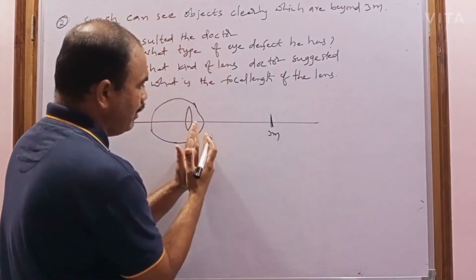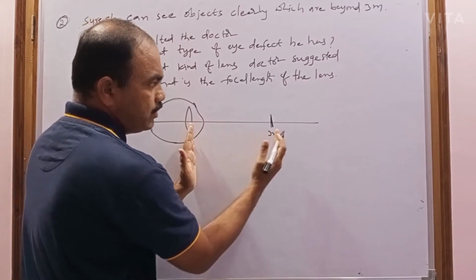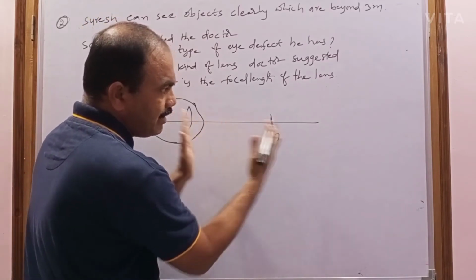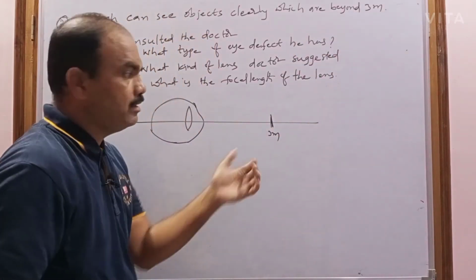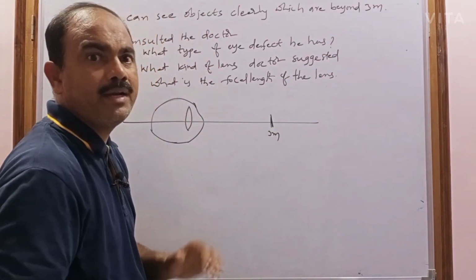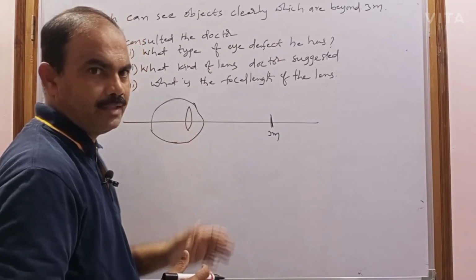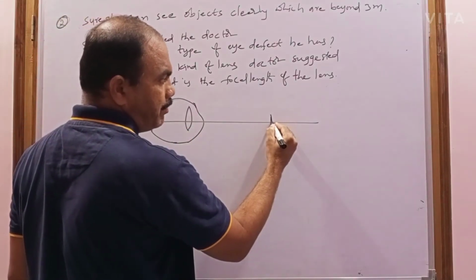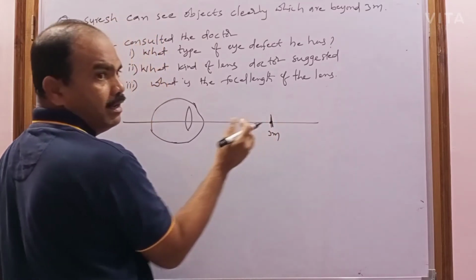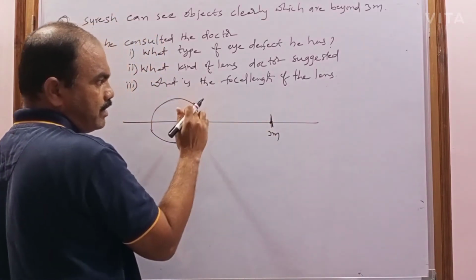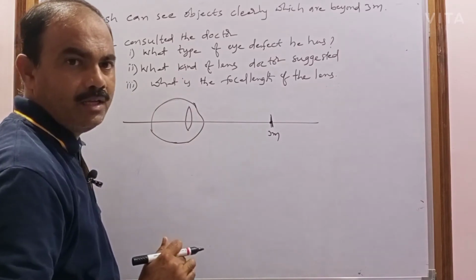And he can't see from this eye to 3 meters, so this person can't see the near object, but he can see the object at this point. This point is called which point? Near point. This is the minimum distance, the point of minimum distance for which the eye lens can form the image on the retina.